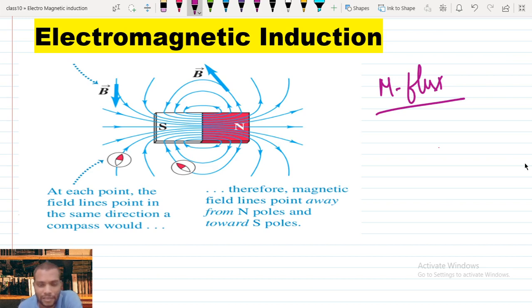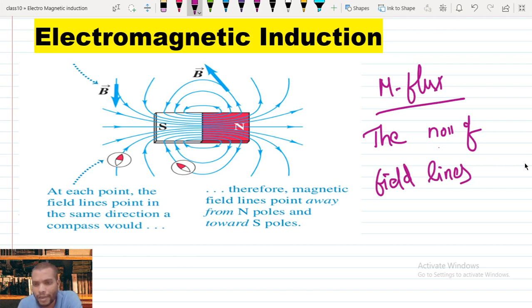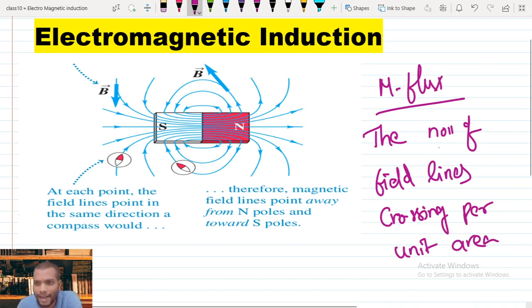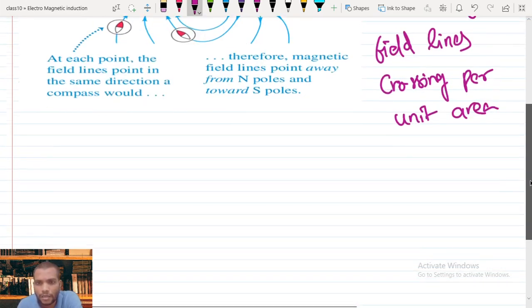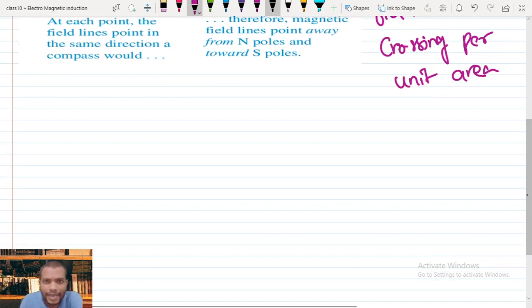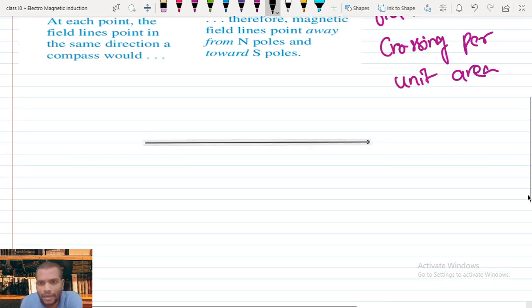That is the standard flux definition. The number of field lines, either electric field or magnetic field, crossing per unit area or a given area is defined as flux.